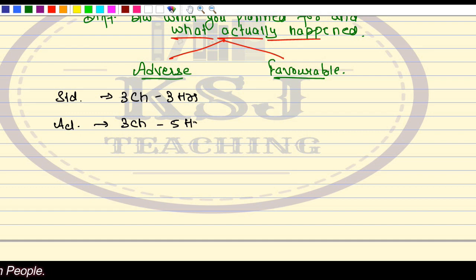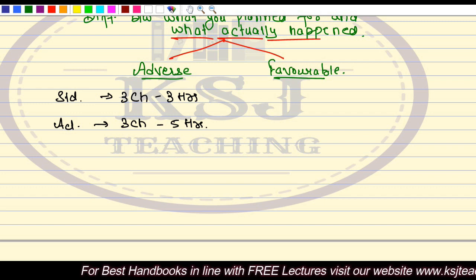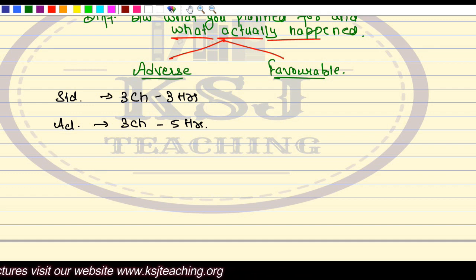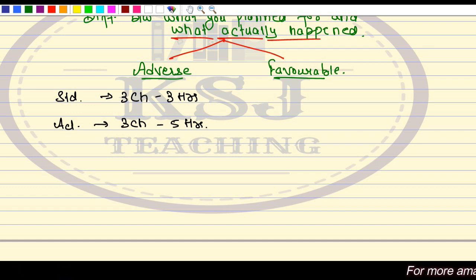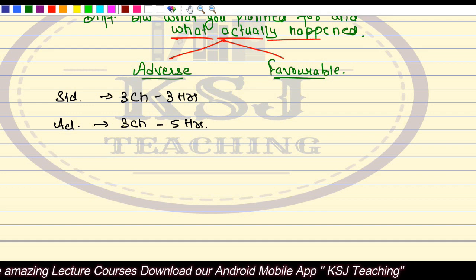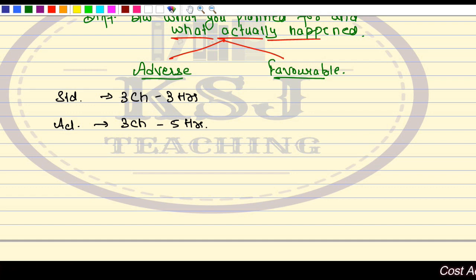So is it favorable for you or is it not good for you? You are not able to achieve your standards when the actuals are more than the standards. What is adverse? Adverse means that you set the standards for 3 chapters in 3 hours, but you are able to cover in 5 hours. So this is not a good thing for you. So this is an adverse variance, when the actual time taken is more than the standard time you planned for. That is something which went against our planning.